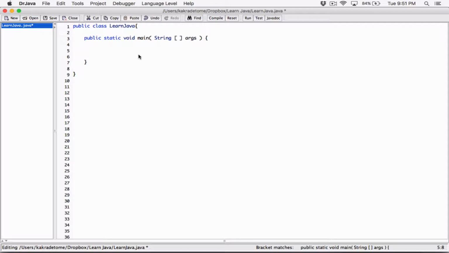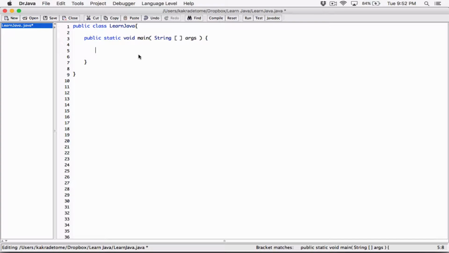So what are strings? Strings are a bit special. When you look at the primitive data types we've talked about: integers, bytes, shorts, longs, floats, doubles, chars, booleans. They are called primitive. That's their name. And we'll get into what a primitive data type is. But that's what they're called.